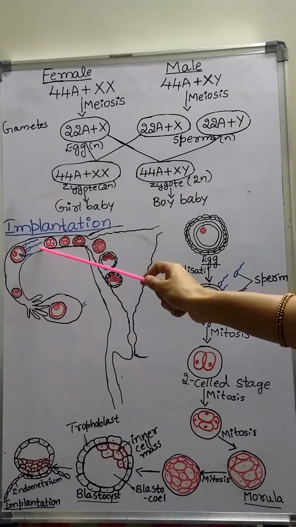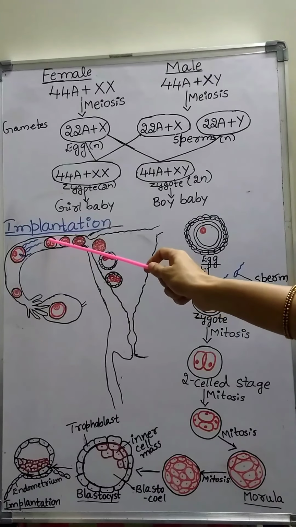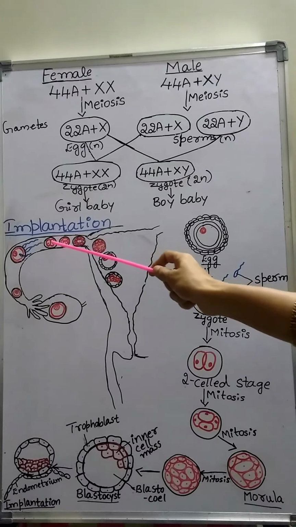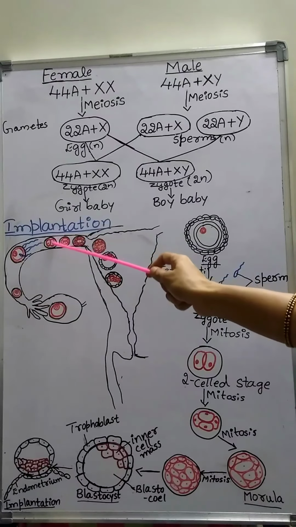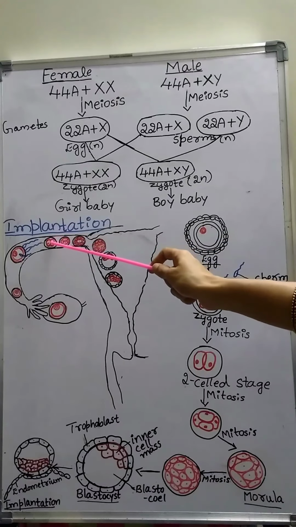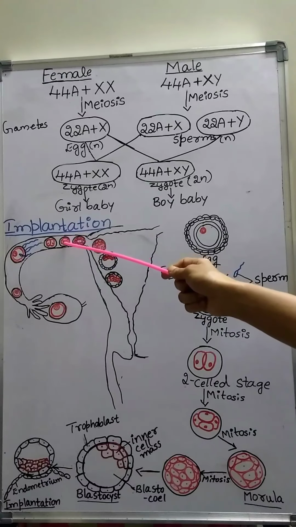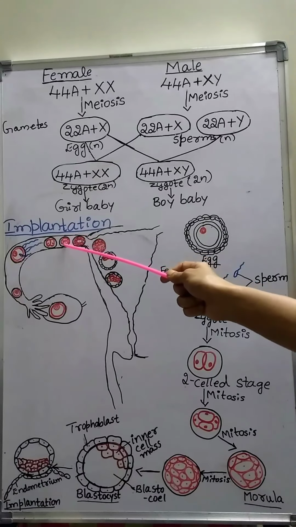After the first division, the single celled zygote gives rise to the two-celled stage, or two blastomeres. Then this two-celled stage undergoes mitotic division that gives rise to four blastomeres.